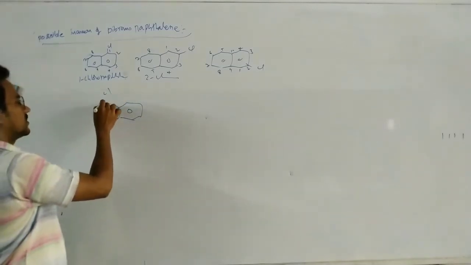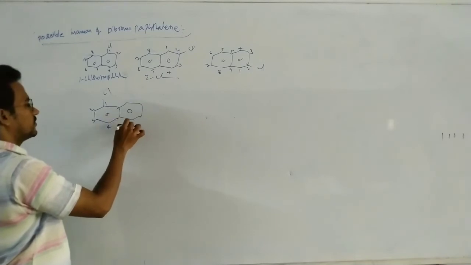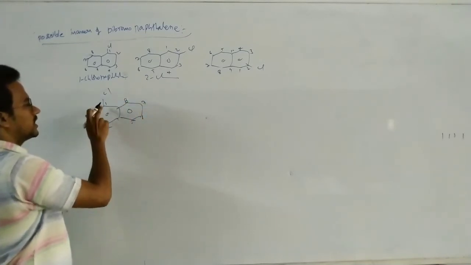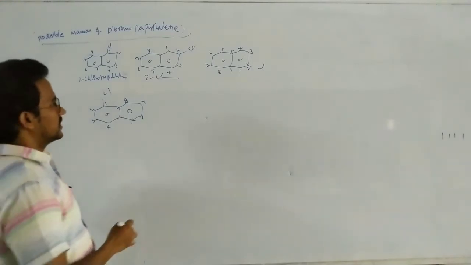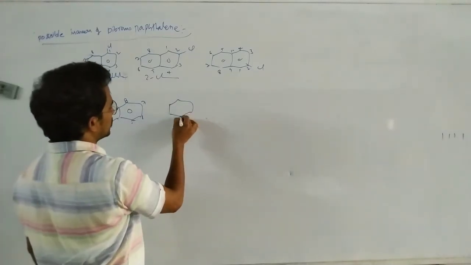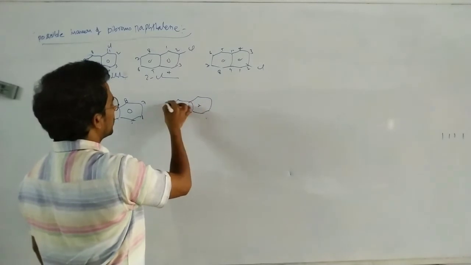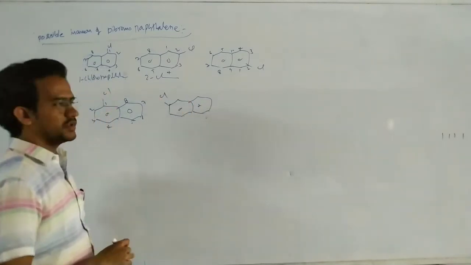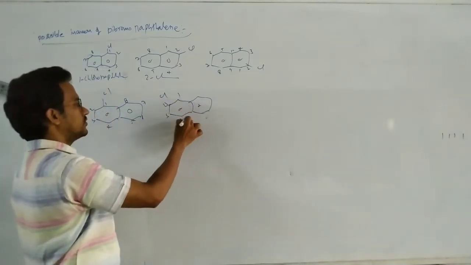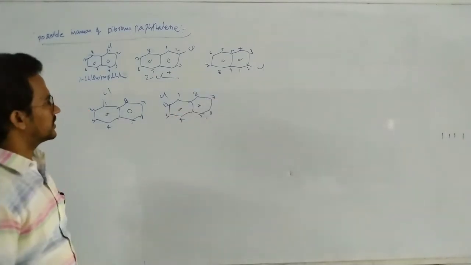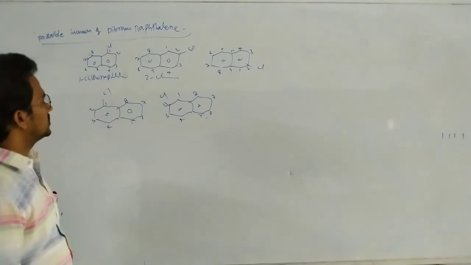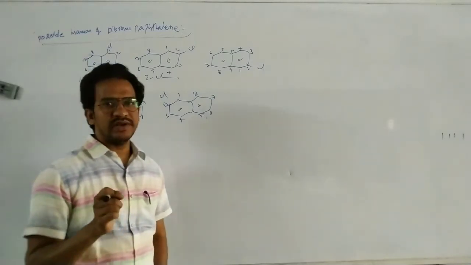Why? Because again we have to start the numbering from the substituent. Suppose this is also 2-chloronaphthalene. Here 1 through 8, 2-chloronaphthalene.